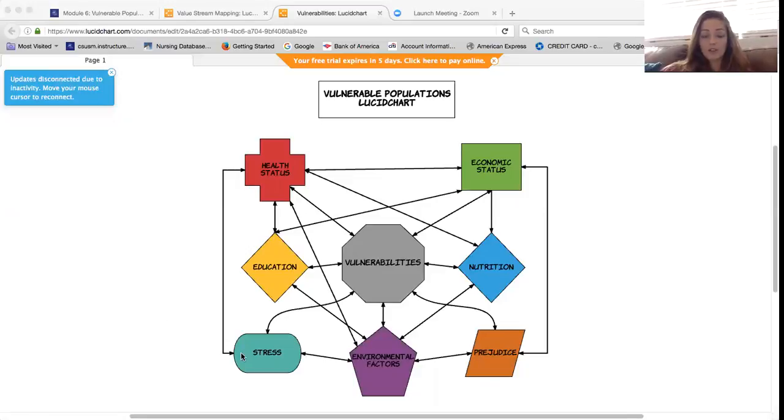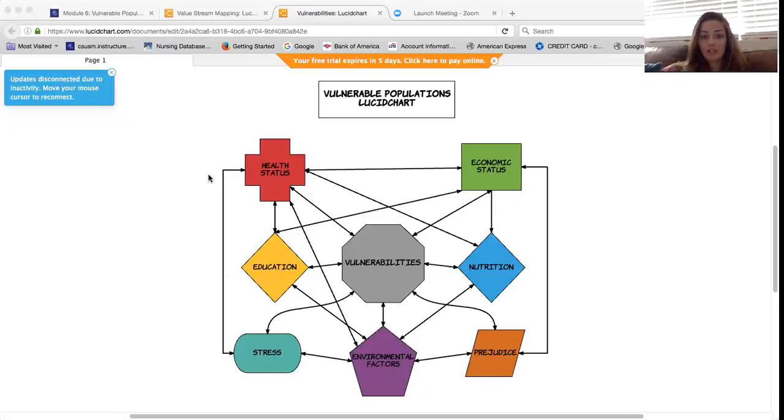The next one, as you can see, is stress. Like we talked about, it affects environmental factors and is impacted by that as well. And health status. So stress plays a big part on people's overall health. And then above that is education. Education, like mentioned before, can affect a lot of different things, so environmental factors and economic status. So it can impact whether people have the ability to make money. And if they don't have any money, it has the ability to impact whether they have access to education.